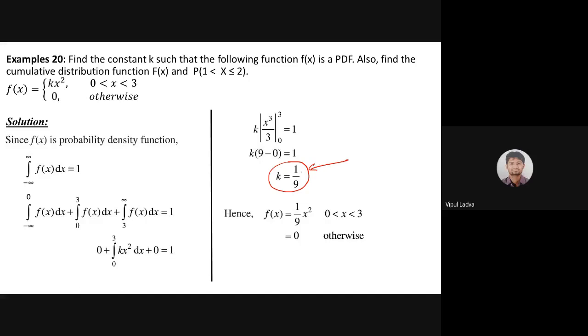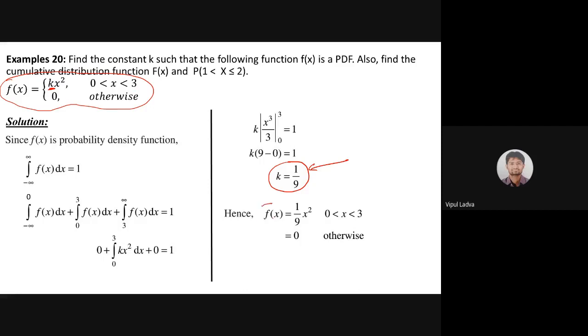Okay. So now the value of k is 1 by 9. Now what I need to do first is modify my function. My function was f of x equals k times x square if x is lying between 0 and 3, and in all the other cases f of x acts as 0. So first I replace this value of k. With k equals 1 by 9, this function becomes f of x equals 1 by 9 x square for the limit 0 to 3, and 0 in the rest of the cases.